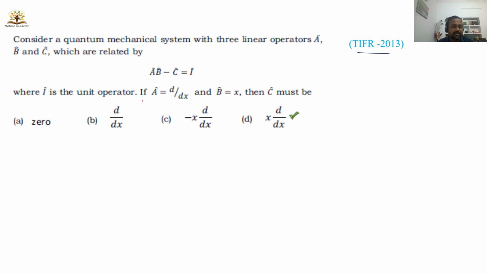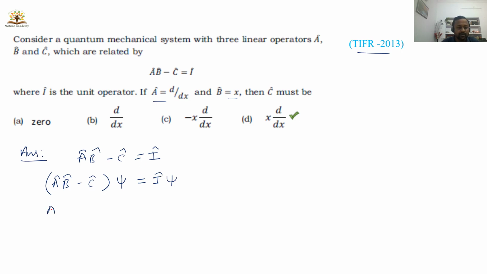First, check whether the given operators are linear operators or not. Yes, A is given, the derivative, this is a linear operator. B is given, that is x, x is also a linear operator. Now you have to find whether C is a linear operator or not. Operator AB minus C is equal to I. So these are the operators. If you want to find the solution, you must apply these operators on a wave function. Let me take this is psi, and here this is I into psi. So what will you get here? AB psi minus C psi is equal to I psi.